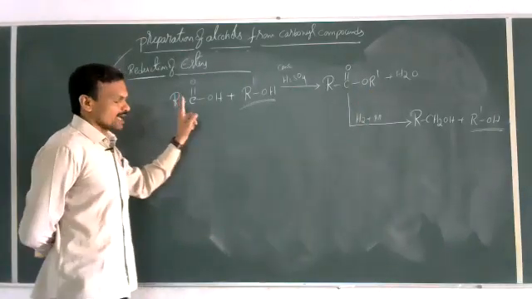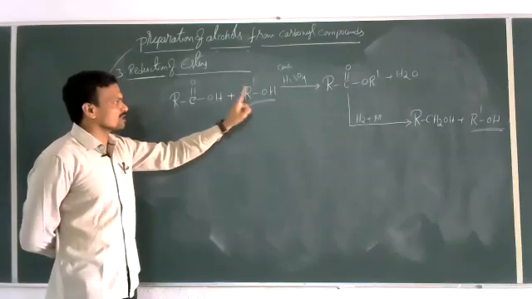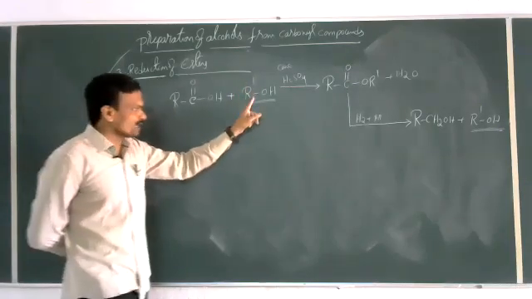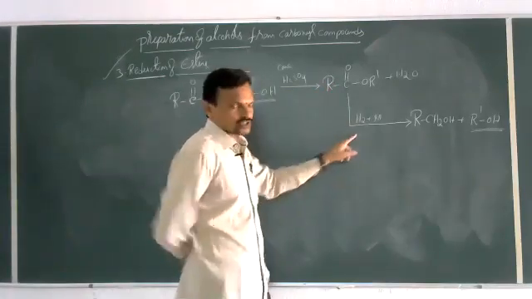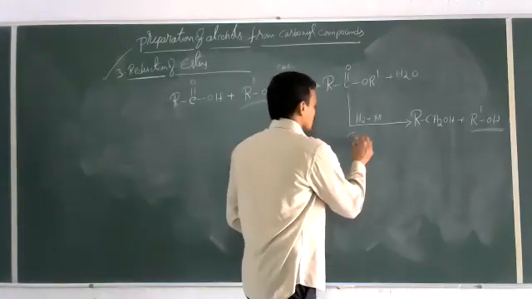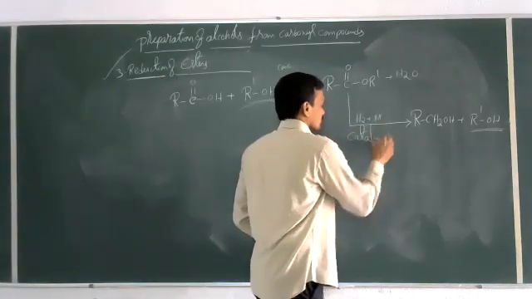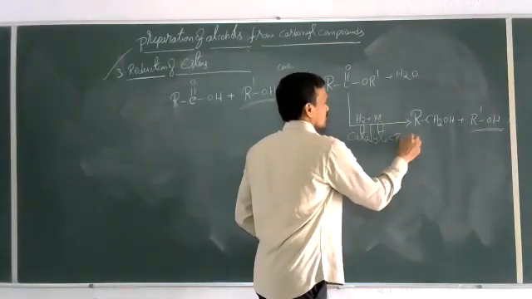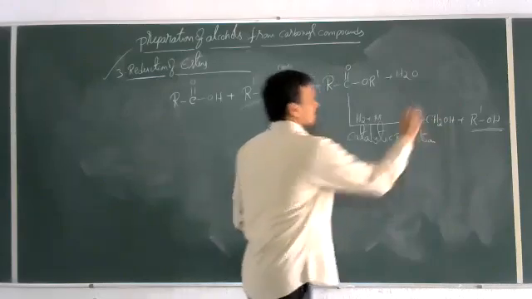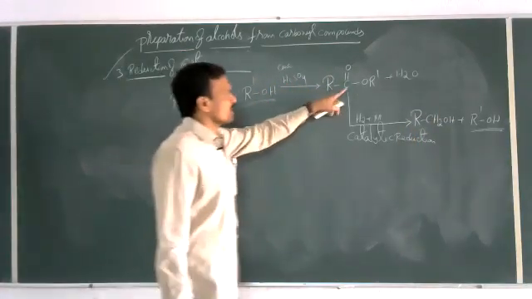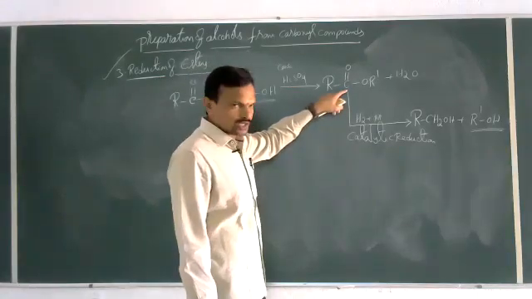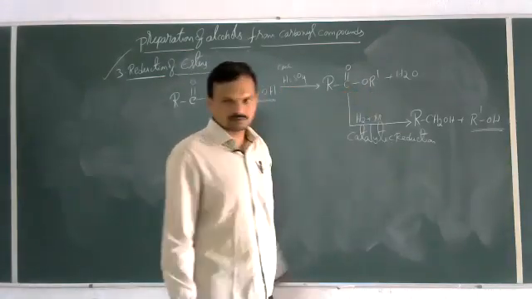First we convert the acid into ester by reacting with an alcohol, and then that ester is subjected to catalytic reduction. This catalytic reduction of ester gives two alcohols. The RCO forms one alcohol, RCH2OH, and the other is R dash OH.